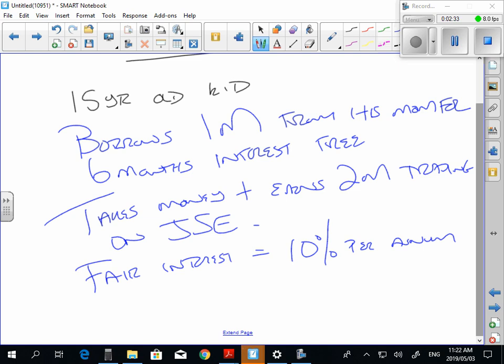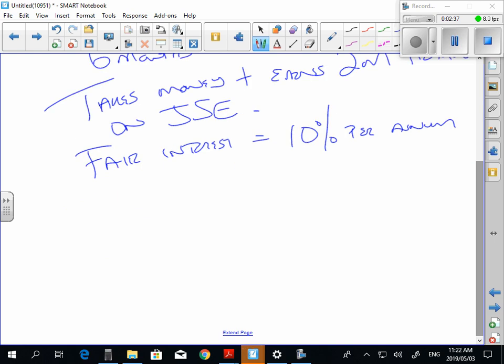Okay, so this is kind of like what happened in the Woolidge case. What happened was SARS said the son would never have earned the 2 million rand if the mother hadn't given him the loan. Therefore, we're taxing the mother on the 2 million. The mother said, you can't tax me. I know nothing about the stock exchange. Why are you taxing me? So there was a court case, and the court basically applied a decision, which is a fair decision.